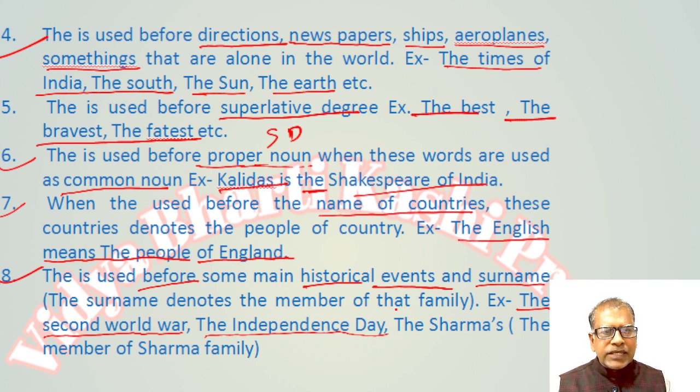The Independence Day, the Sarmas, the Brahmins: it means the surname. When the is used before a surname, it means the members of the Sarma family, the Brahmin family, the Maurya family, etc.